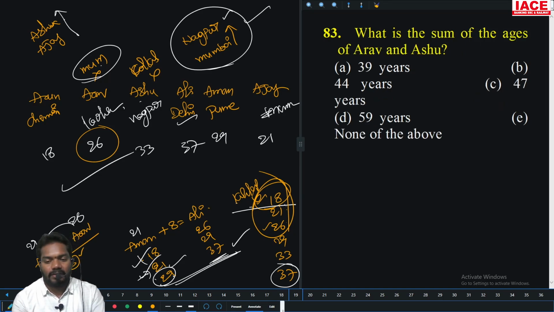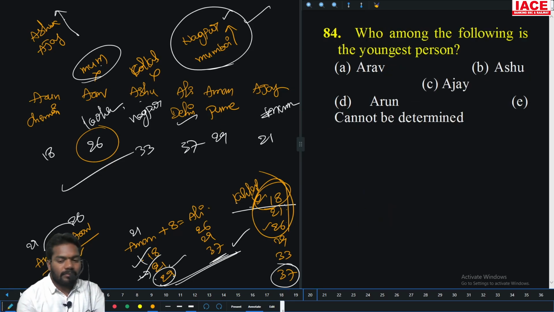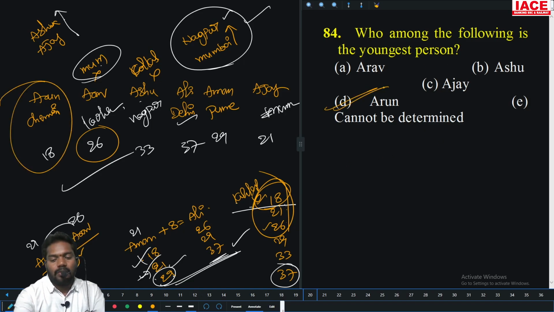What is the sum of the ages of Arav and Ashu? Arav is 26, Ashu is 33. Should be 59. Option D is the right answer. Who among the following is the youngest person? 18. Who is that? Arun. Option D is the right answer.